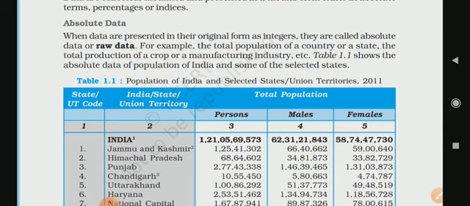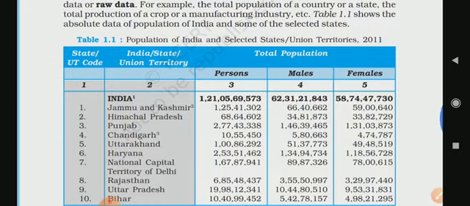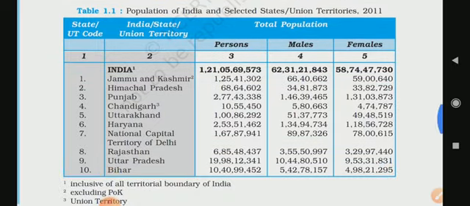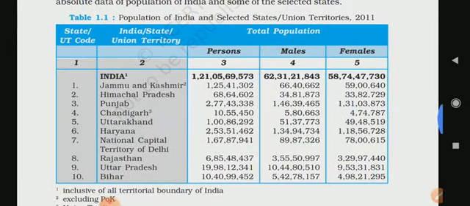So through table number 1.1 you can understand it easily, students. Here you can see the states of India mentioned, union territories, and in this column you can see total population in person, male, female. So here the total population is categorized in three parts: persons, males and females. Here you can see all the states and union territories, and according to this, the different calculation in different parts, like person, male, female, right?